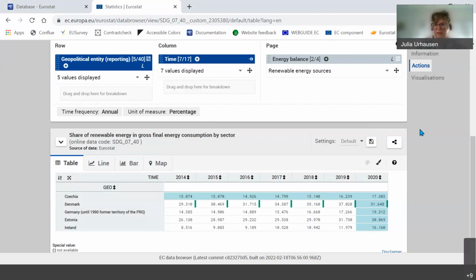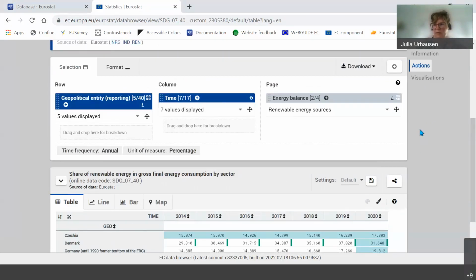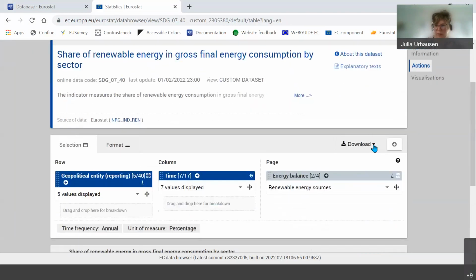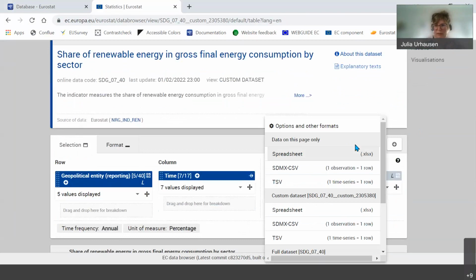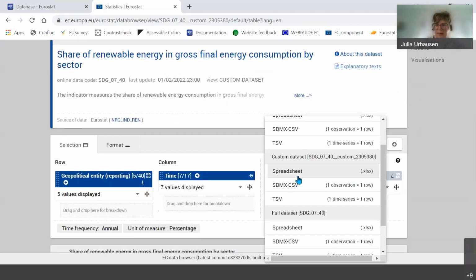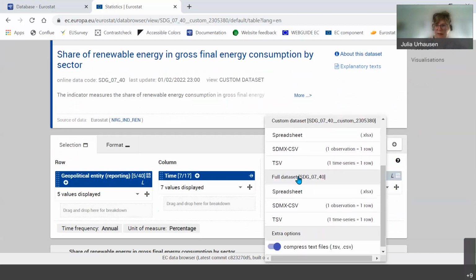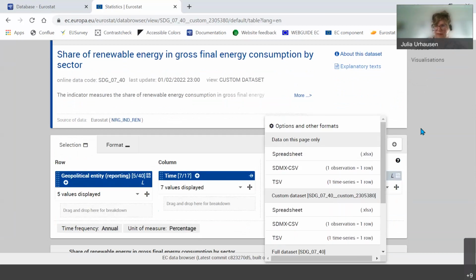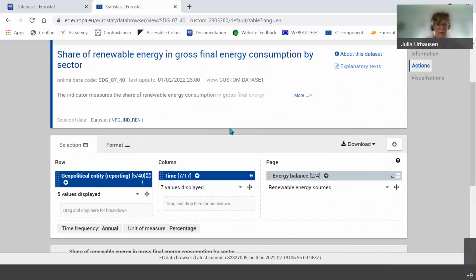And of course, also as the next step, you can download the information. For that, you have the download button here. And you see, I have plenty of possibilities. I can download it in an Excel spreadsheet, SDMX, TSV, whatever I have selected. So I think this offers possibilities for everyone here to exactly find the information they need.